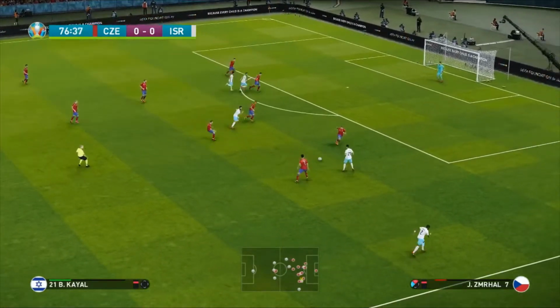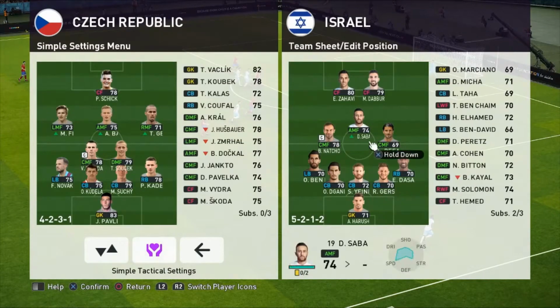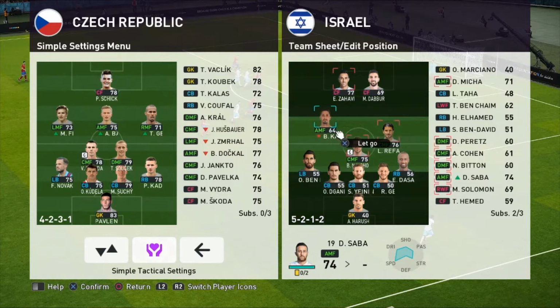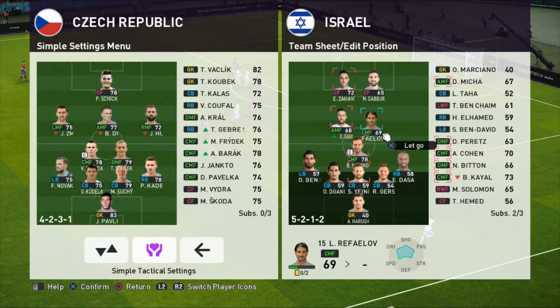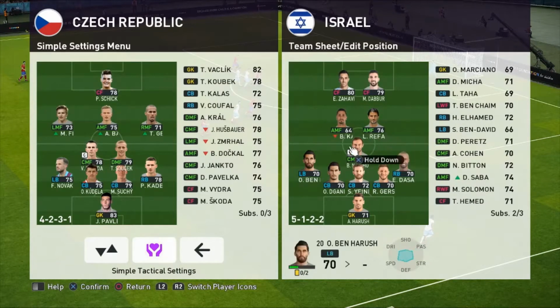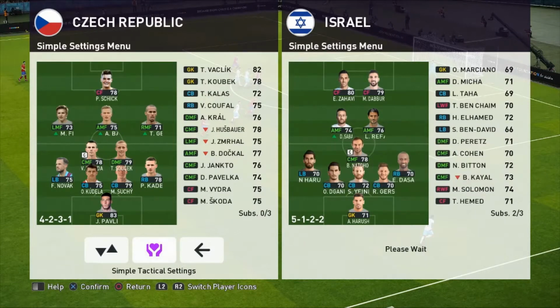We have a change here for the Israeli manager. Again, he says put Nacho at the defensive mid spot and Raphael and Saba as attacking mids. We will do that for you now. So I will put Saba there and Raphael there. And I'll just make sure here, is this all right for you in terms of the formations and that, and then we'll go back into the game. Of course, the Czech Republics still, they made 3 changes, 3 attacking changes for the Czech Republics, and a couple of big changes here as well for the Israelis in this game in terms of the formation and how it's going to play. Perfect. Let's go back into the game then and find out what happens.